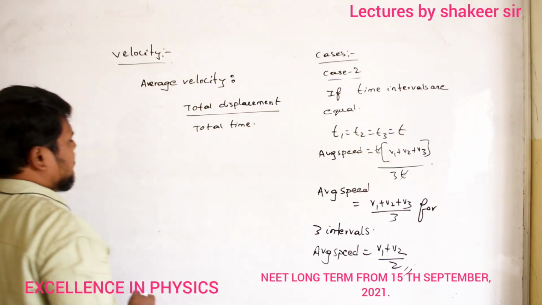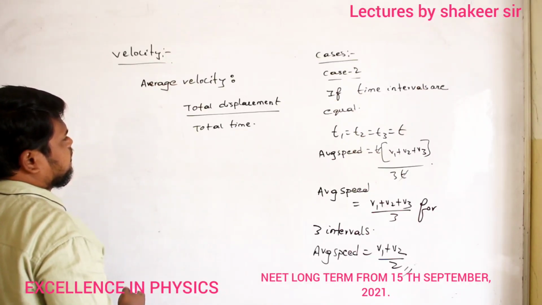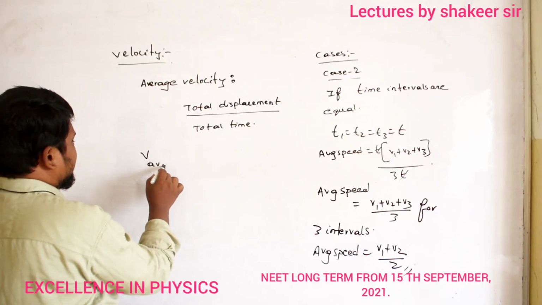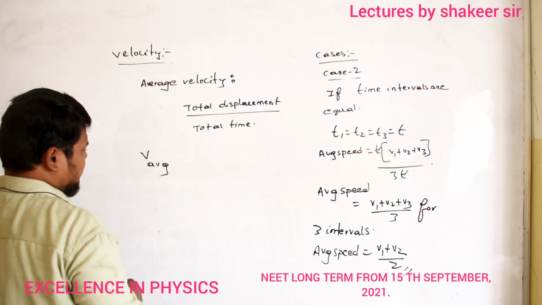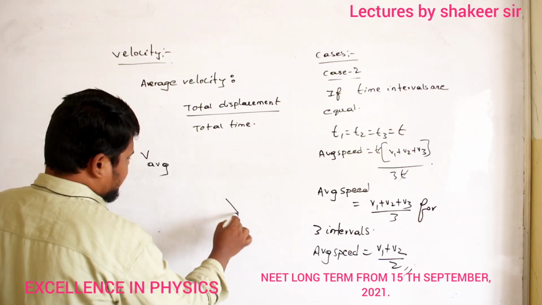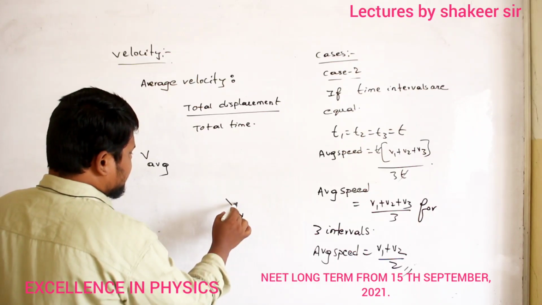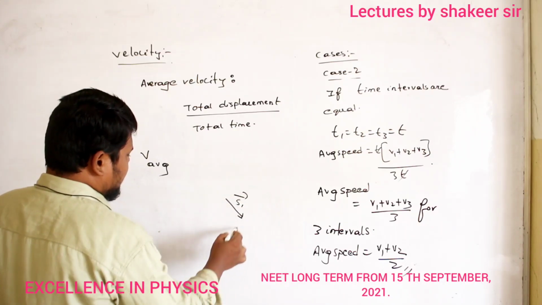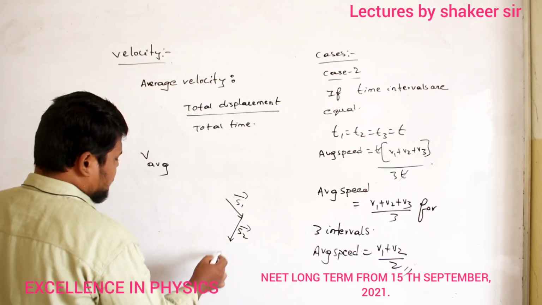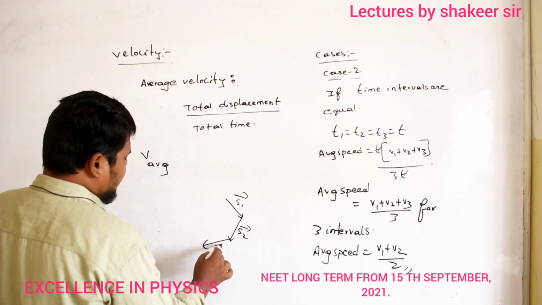So for example, I can write this as V average, average velocity. Let us consider a person has traveled from here to here, and the displacement is S1 dash, then he traveled from here to here, displacement is S2 dash, and from here to here, which is S3 dash.